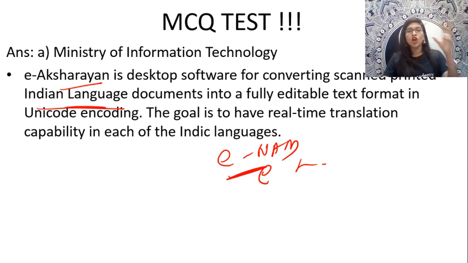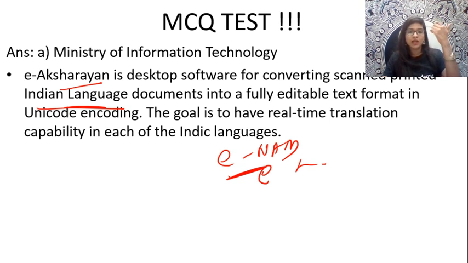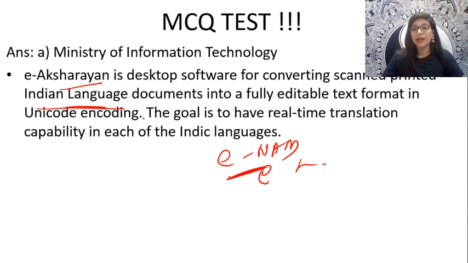See, we have a lot of documents in the vernacular Indian languages, the variety of Indian languages, right? Be it Malayalam or Hindi or Marathi or Bengali, whichever language. So, using this E-Aksaran desktop software, we'll be able to convert scanned printed Indian language documents into what? Into a fully editable text format in Unicode encoding. That is the whole point.